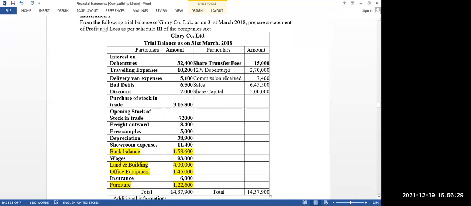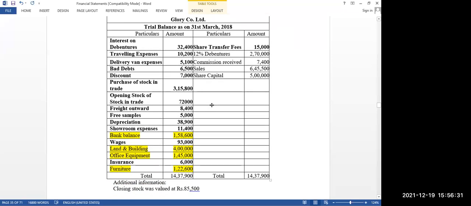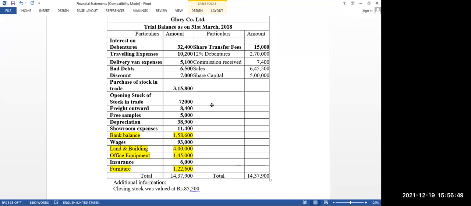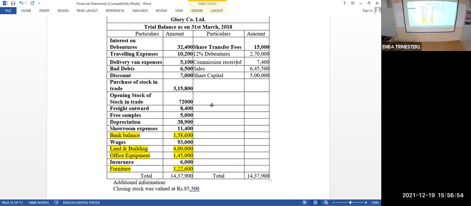So one doubt. Yes, madam. This share transfer fee. In this example, we discussed Infosys share. So will this fee go to Infosys or to Zerodha? This fee has come to Infosys only. That's why it's in the trial balance of this company. Please don't misunderstand. Zerodha will not have any connection with Infosys. Zerodha will have a connection between you and the seller. The buyer and the seller will have a connection with Zerodha.